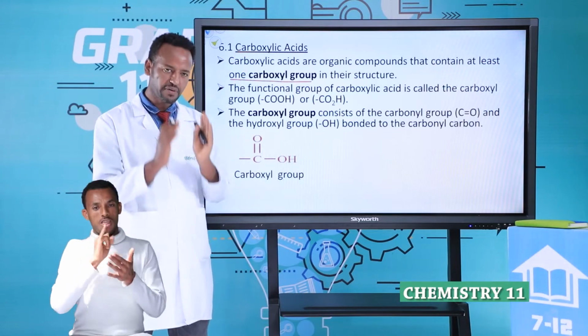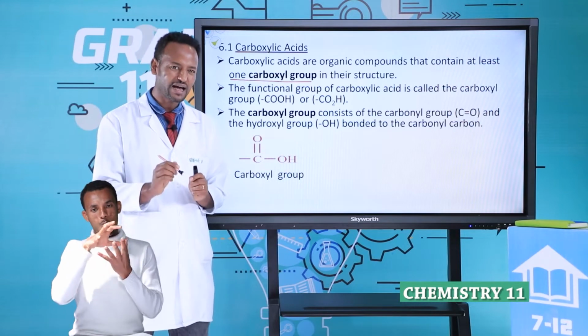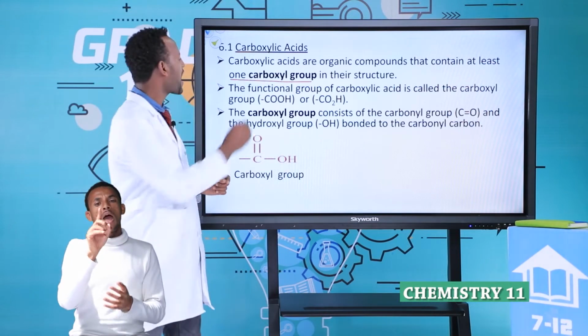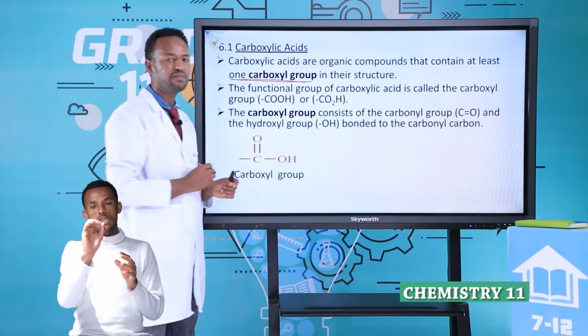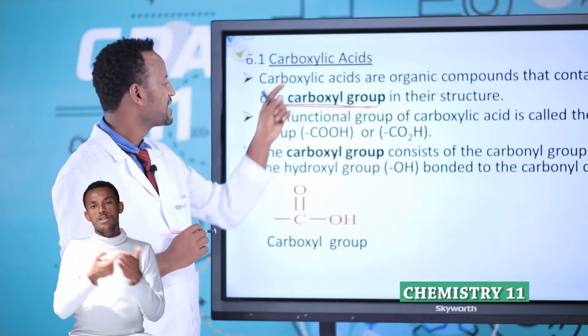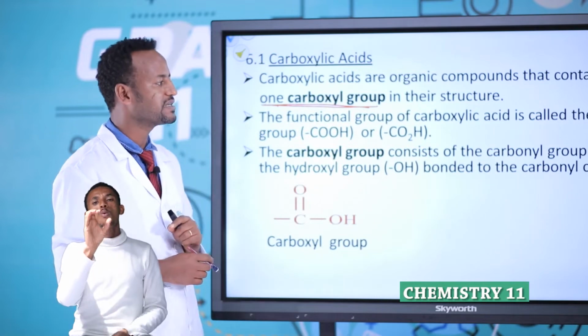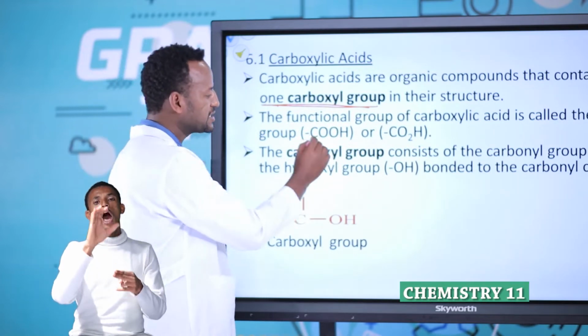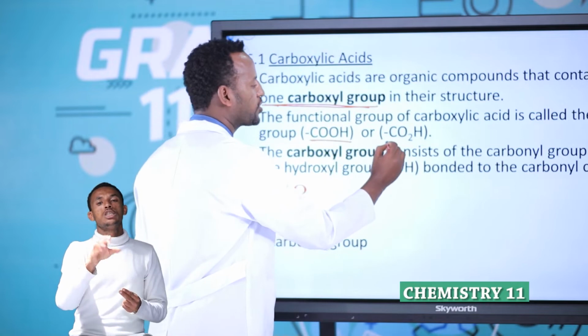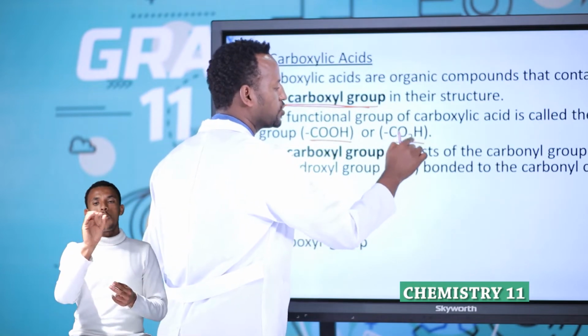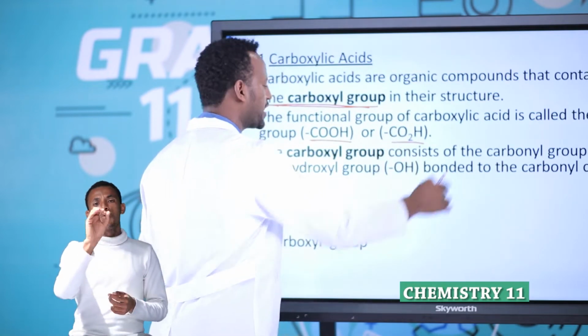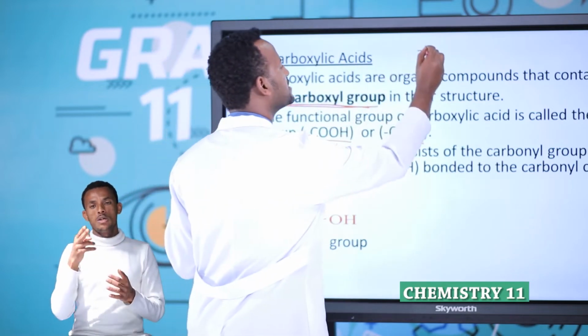It is an organic compound that contains at least one carboxyl group in its structure, known as carboxylic acid. The functional group of carboxylic acid is called the carboxyl group. This is COOH or CO2H.